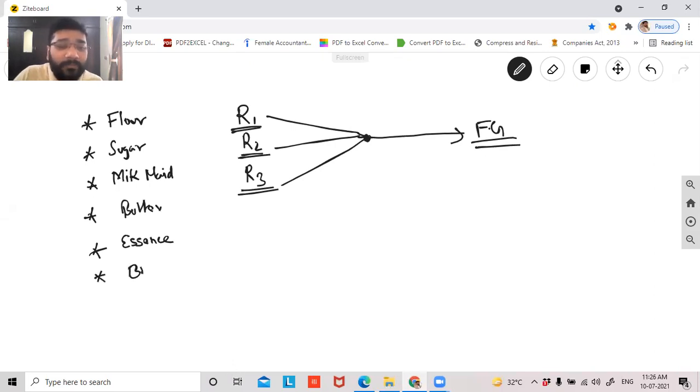Your baking soda. Of course. Baking powder, baking soda. Yes. Anything else am I missing? Tell me one thing. Can I say this flour, this sugar, this milkmaid, butter, essence, this baking powder, baking soda, can I say all these are having their own independent identity? Can I say all of them are having their individual identity? Yes or no?